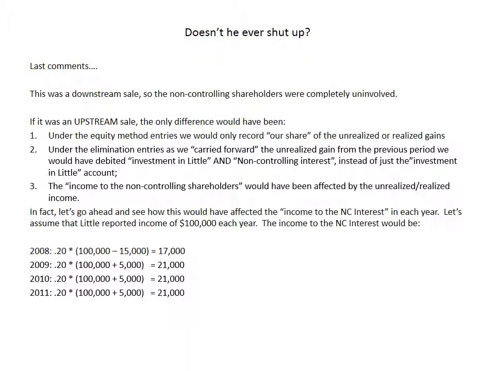So if you look at the pattern there, in 2008 they get 17,000, so basically they lose 3,000 from the baseline of 20,000, but they get it back at 1,000 per year over the next 3 years. Again, this deferral and recognition of unrealized gains is really nothing more than a timing issue. We're not going to recognize the gain now, we're going to recognize the gain at some point in the future.